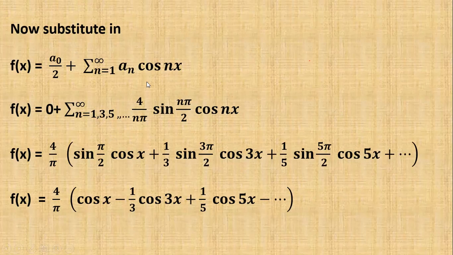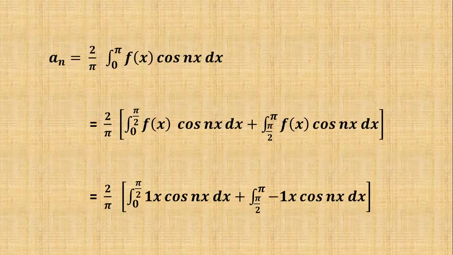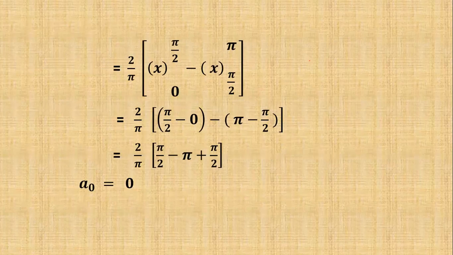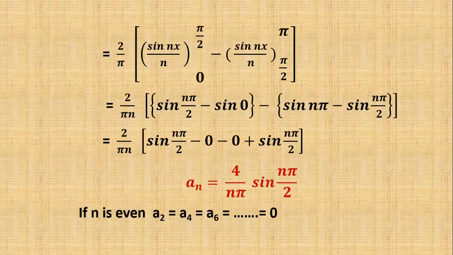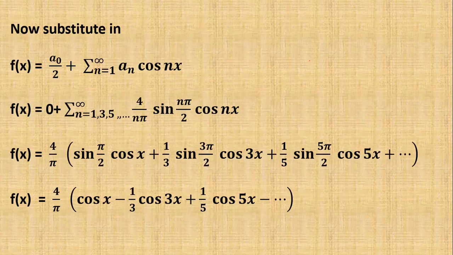The Fourier cosine series contains an a_0 term and an a_n term. The Fourier sine series contains only the b_n term. So the half range Fourier cosine series must contain a_0 and a_n terms, and the half range Fourier sine series contains only b_n terms. This is the half range cosine series, one topic in Fourier series: the half range sine series and half range cosine series.